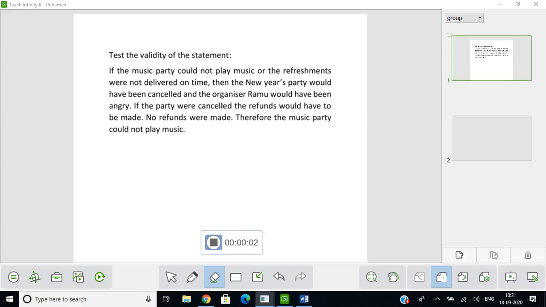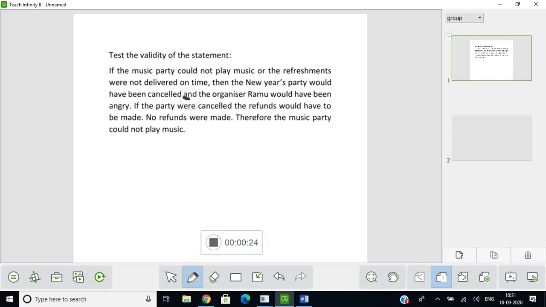Continuation of the previous session, we are looking into the next problem. Test the validity of the statement. If the music party could not play music or the refreshments were not delivered on time, then the New Year's party would have been cancelled and the organizer Ramu would have been angry.